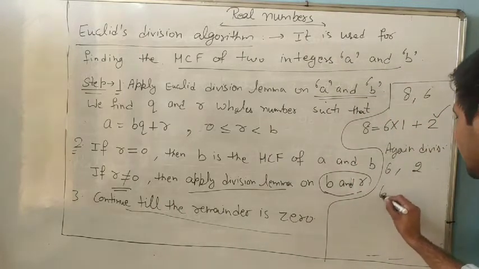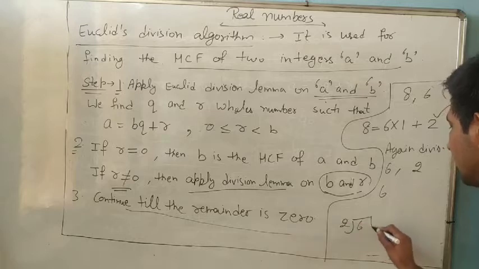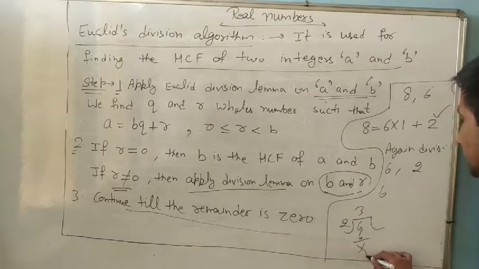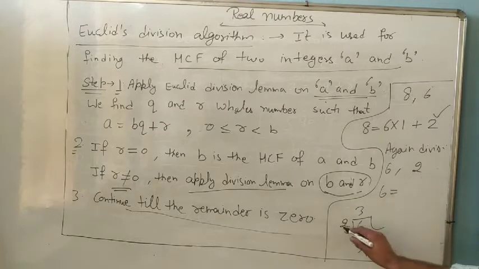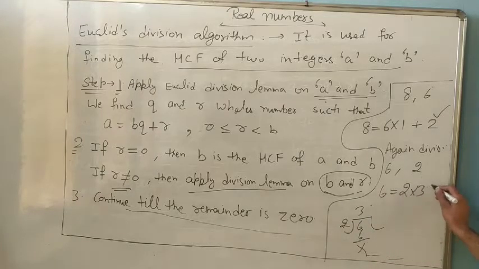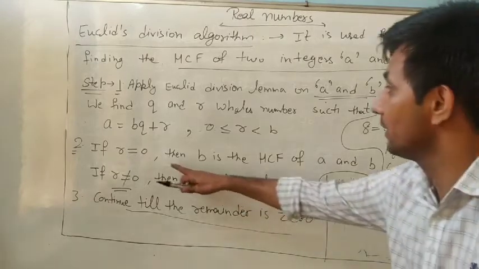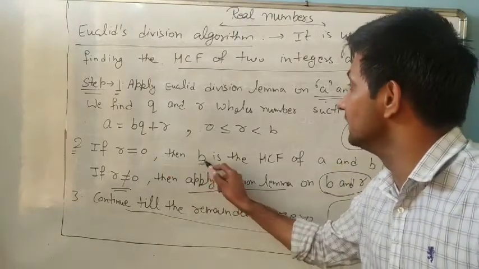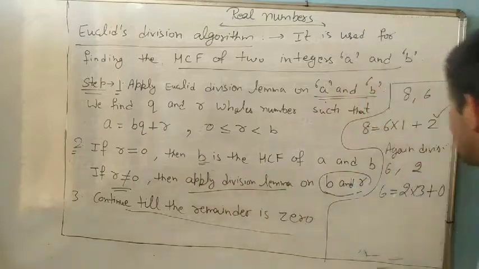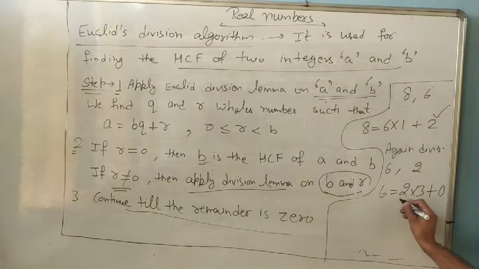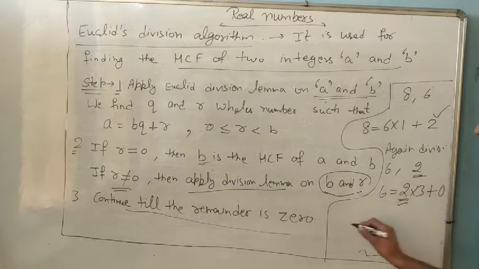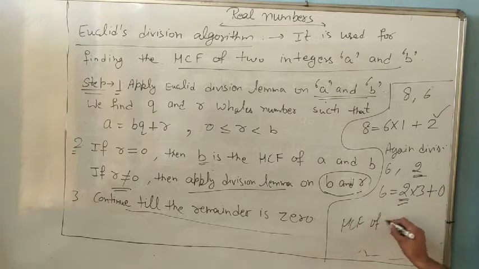So 6 divided by 2. 2 threes are 6, remainder 0. So 6 equal to 2 into 3 plus 0. And if R is 0, then B is HCF. We observe that here R is 0, and B is 2. Therefore the HCF of 8 and 6 is 2.